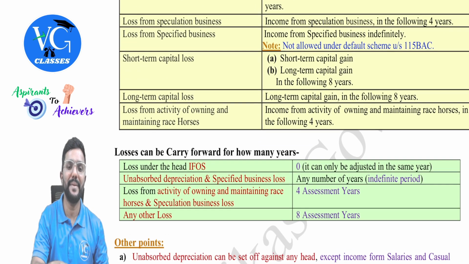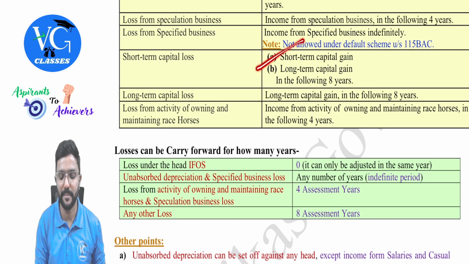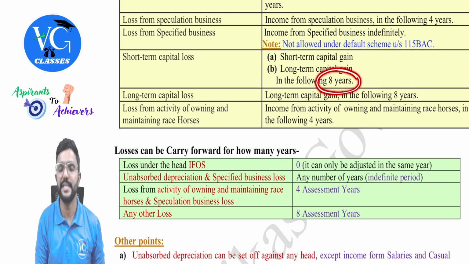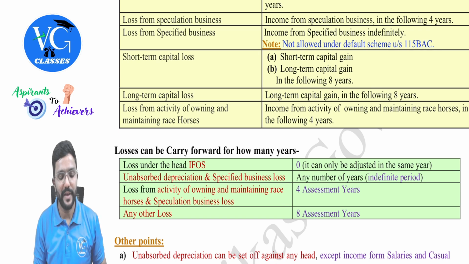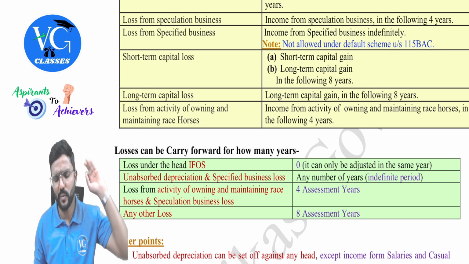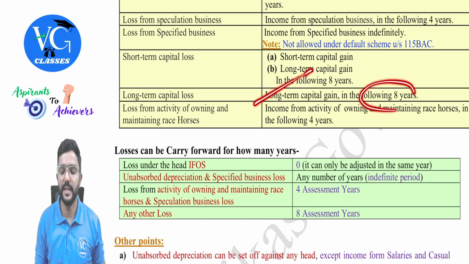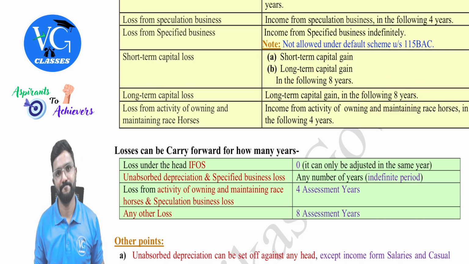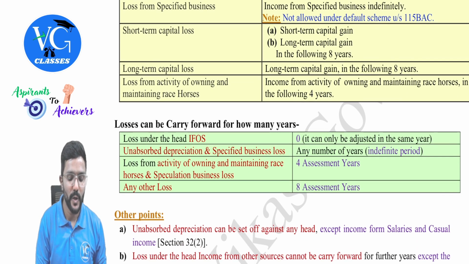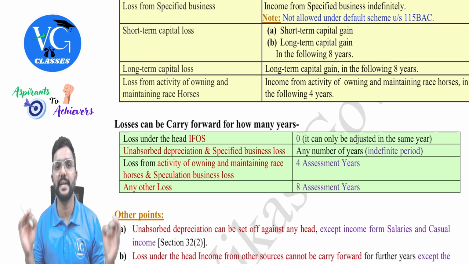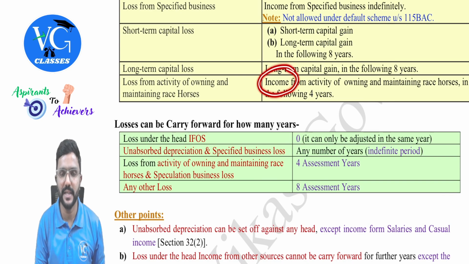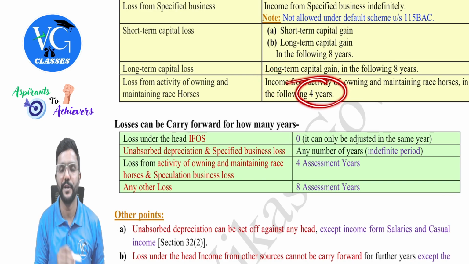Next, short-term capital loss can be adjusted either against short-term gain or long-term gain within 8 years, guys. Same way, if it is a long-term loss, it can be adjusted only against long-term gain within 8 years. Then the last one, loss from the activity of owning and maintaining racehorses can be adjusted against income of the same nature within 4 years.